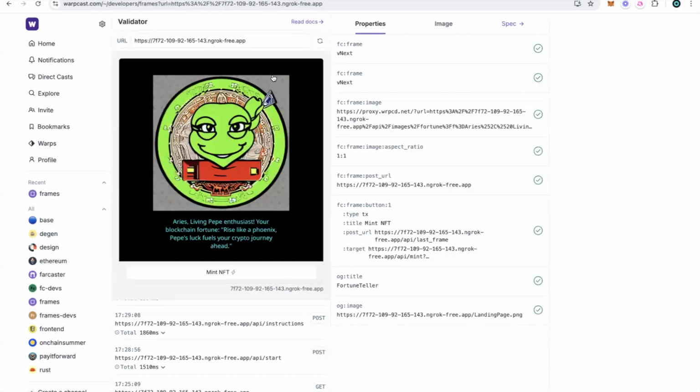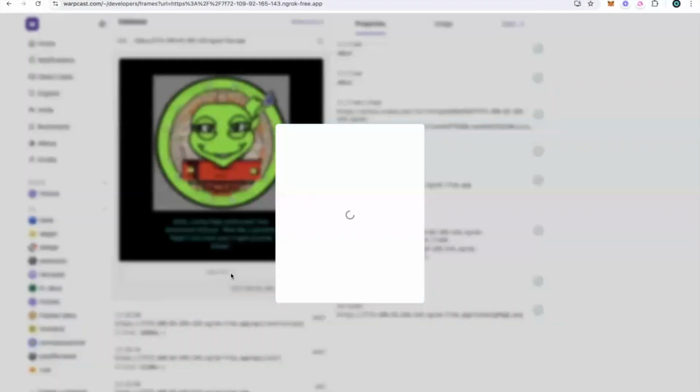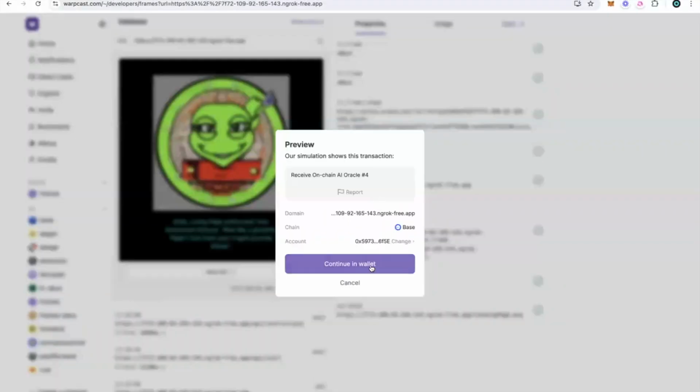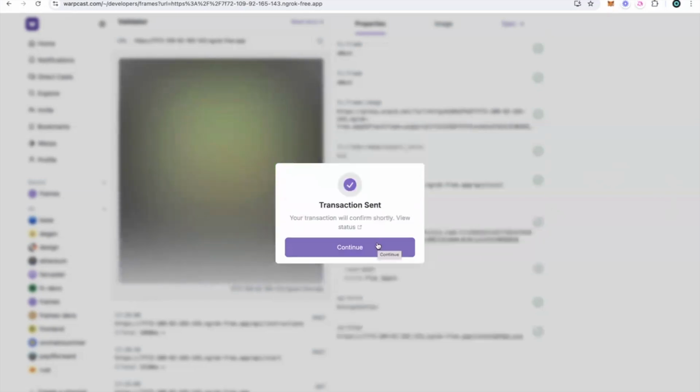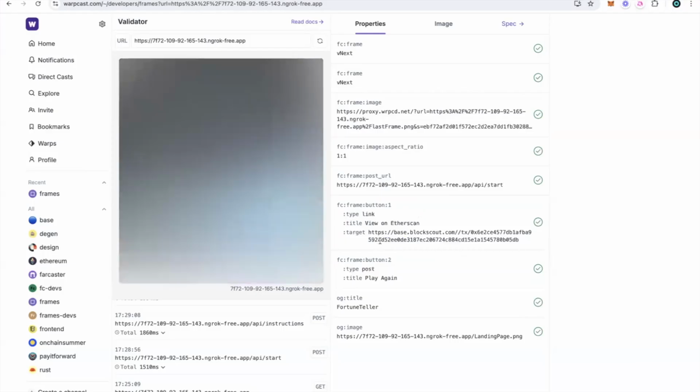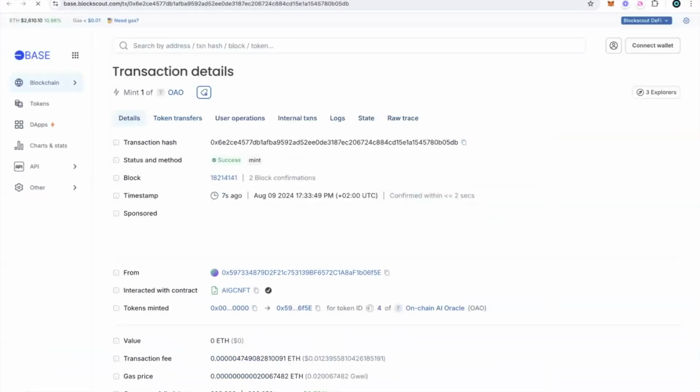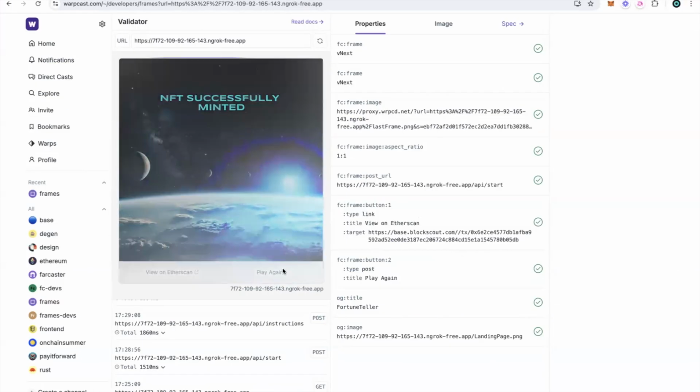Now we can see we got the result: Aries, Living Pepe Enthusiast. Your blockchain fortune is: rise like a phoenix. Pepe's luck fuels your crypto journey ahead. Based on this fortune, this image is generated, and now we can mint an NFT for it. So let's do that. This NFT contract is also deployed and verified on Blockscout on the Base network. We can check the transaction and choose to play again.